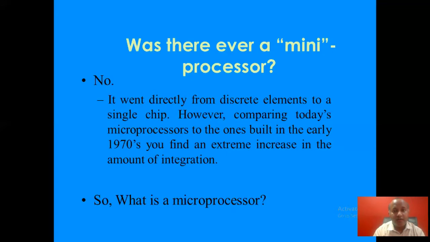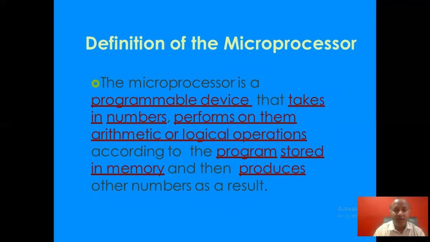So what is a microprocessor? Let's define it. The underlined words are the keywords of this definition. The microprocessor is a programmable device that takes in numbers, performs on them arithmetic or logical operations according to the program stored in memory, and then produces other numbers as a result.